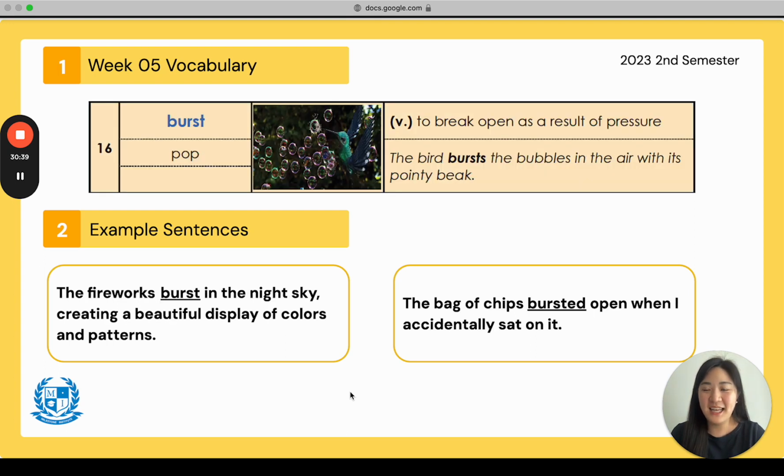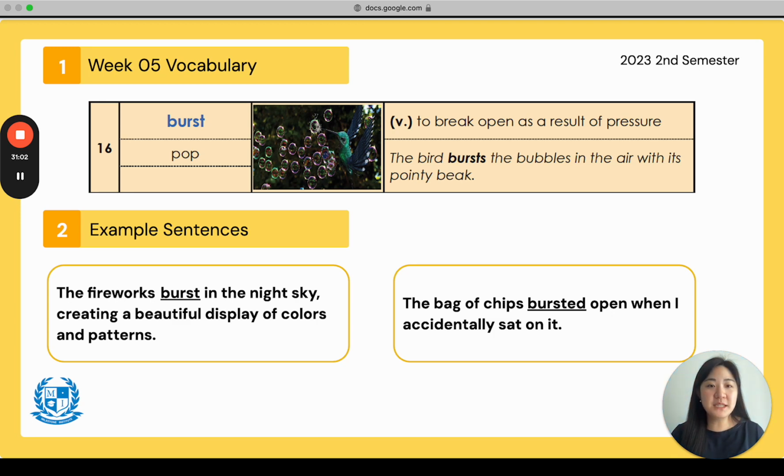Good. Last word. Everyone say burst. Do it with me. Burst. And the synonym is pop, and the part of speech is verb. To break open as a result of pressure. Burst.